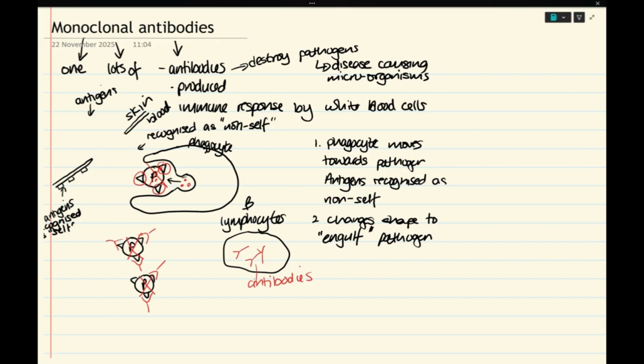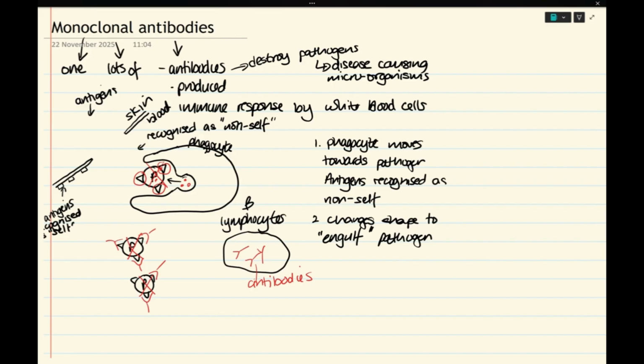It's important that we understand that before I go on to monoclonal antibodies. So that's just me telling you how antibodies are made in our immune system. Well, monoclonal antibodies means lots of antibodies of one type.